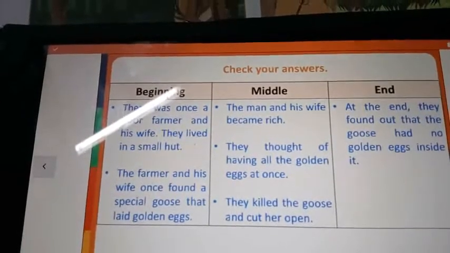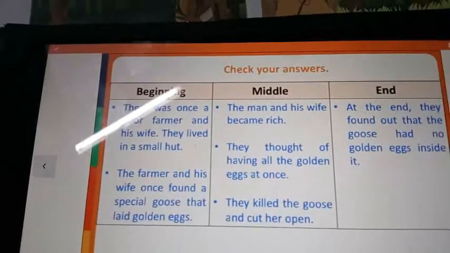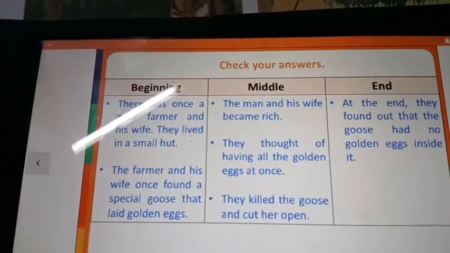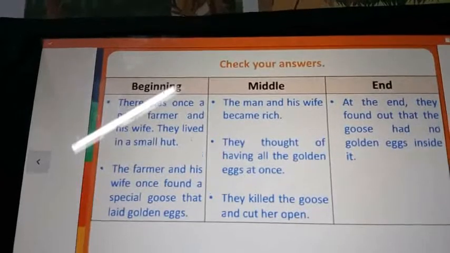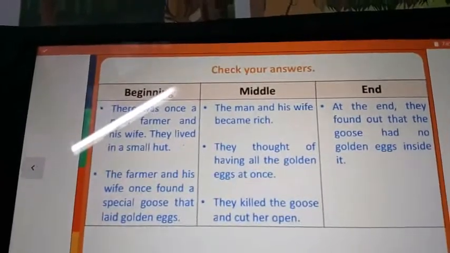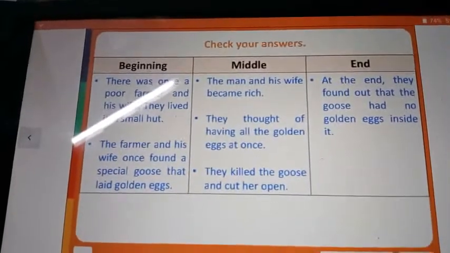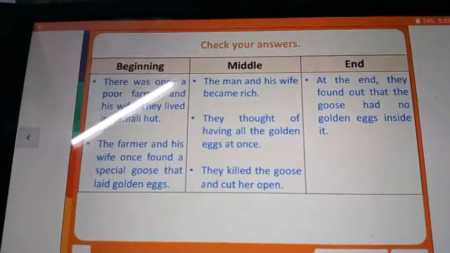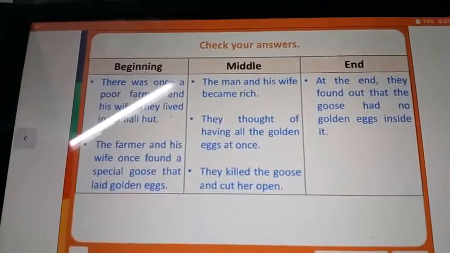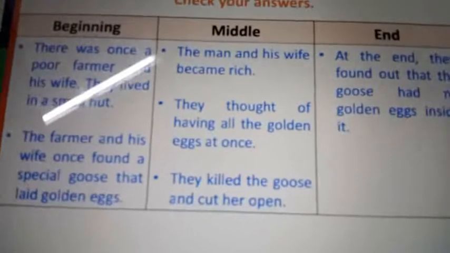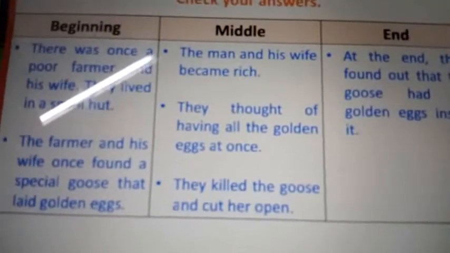Next, middle. The man and his wife became rich. They thought of having all the golden eggs at once. They killed the goose and cut her open. Then the end of the story. At the end, they found out that the goose had no golden eggs inside it. So you have to pause the video, my dear children. This also you have to copy in your notebook.